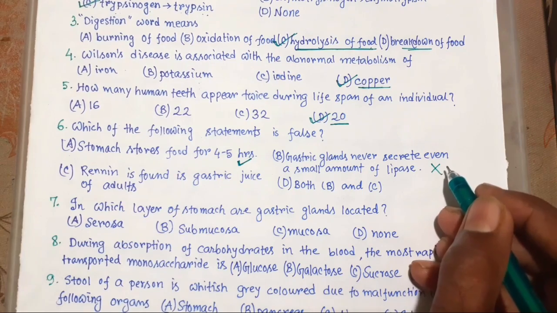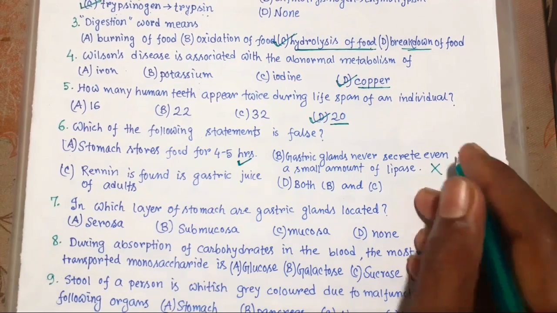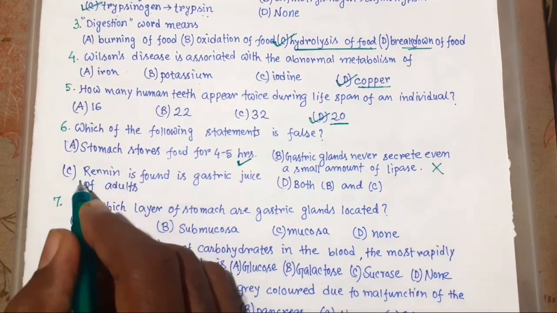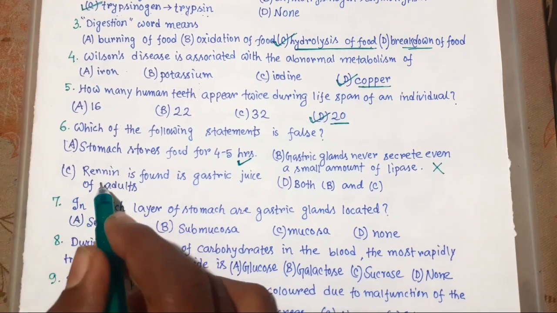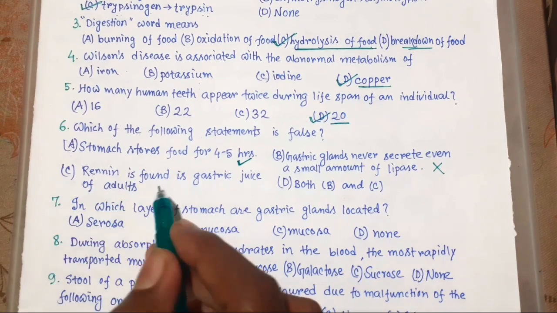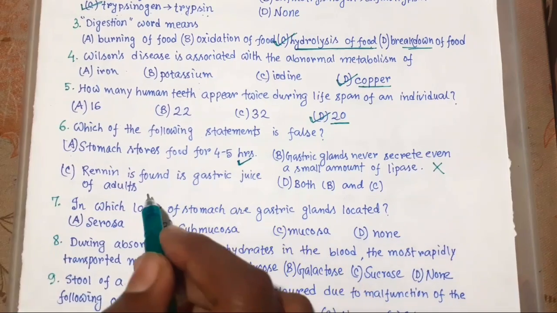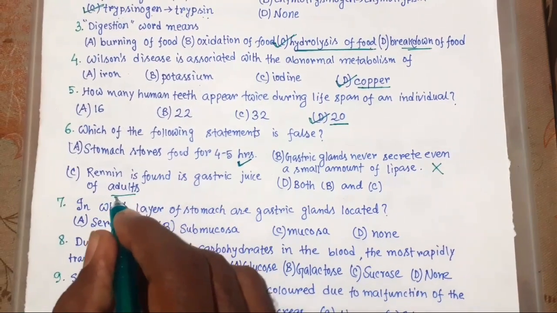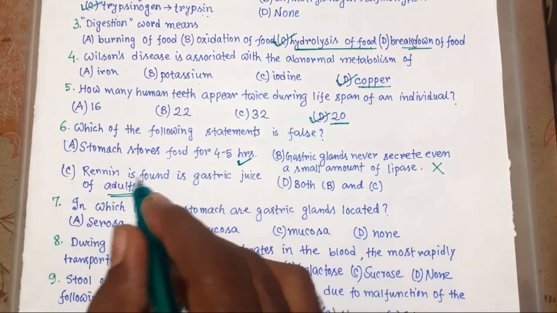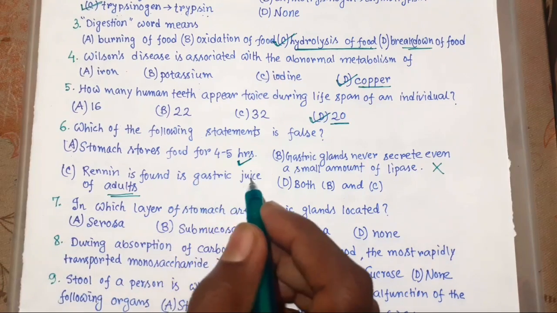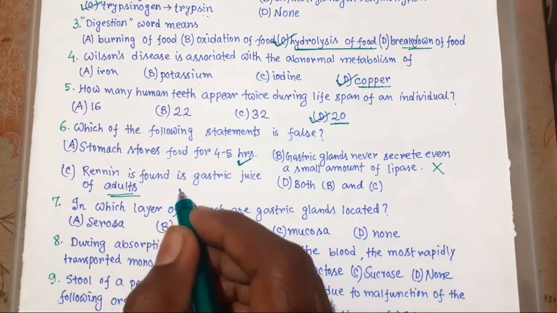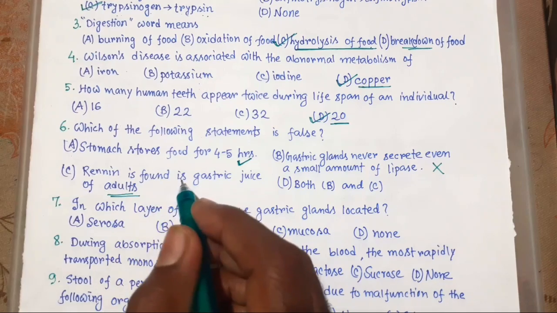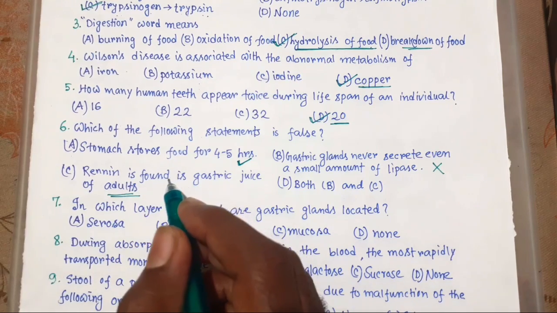It is clearly mentioned in NCERT also. Now, C. Renin is found in gastric juice of adults. This is also false. Renin is found in gastric juice of infants and it helps in digestion of milk protein.